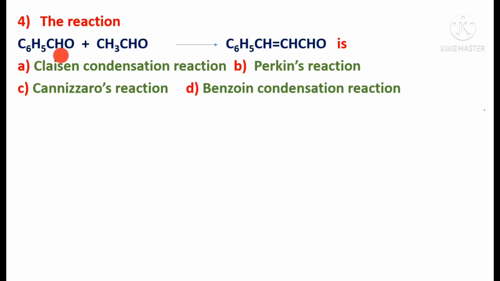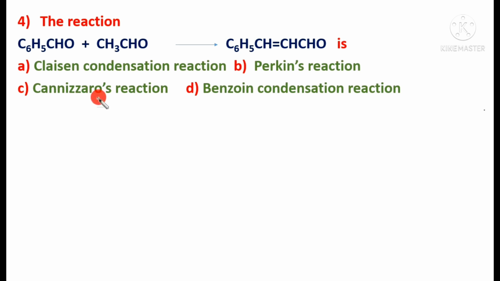The reaction C6H5CHO, that is benzaldehyde, with CH3CHO, acetaldehyde, gives C6H5CH=CHCHO, that is an alpha beta unsaturated aldehyde. This is cinnamaldehyde. Is it Claisen condensation reaction, Perkin reaction, Cannizzaro reaction, or benzoin condensation reaction? Already we have seen in the previous questions what benzoin condensation is. In benzoin condensation, an aromatic aldehyde is heated with an ethanolic solution of KCN, so two molecules of benzaldehyde combine to form benzoin. Is it not? So option D is not correct.